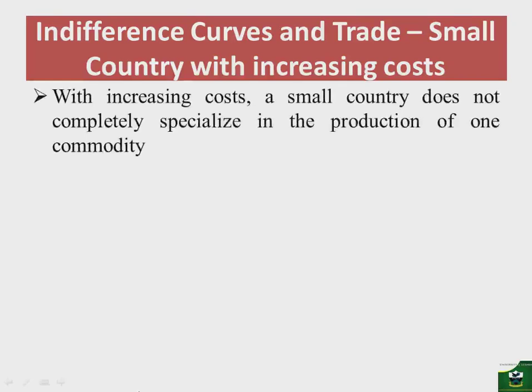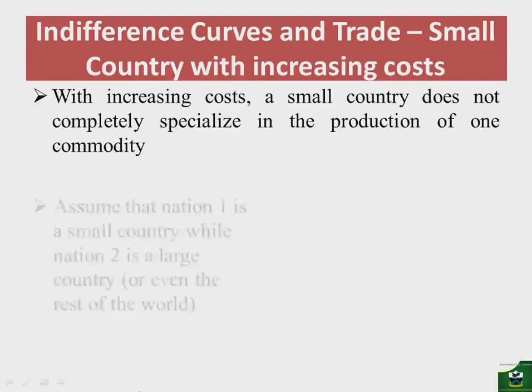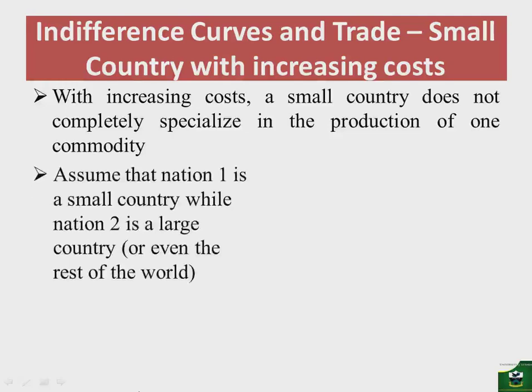Okay, so now with increasing costs, let's look at the small country case. So where now we just want to focus on a small country that cannot affect the relative commodity prices. So with increasing cost, a small nation does not completely specialize in the production of commodity X or commodity Y, depending on the commodity of its comparative advantage. Now this is because the nation will be incurring more and more cost if it tries to completely specialize.